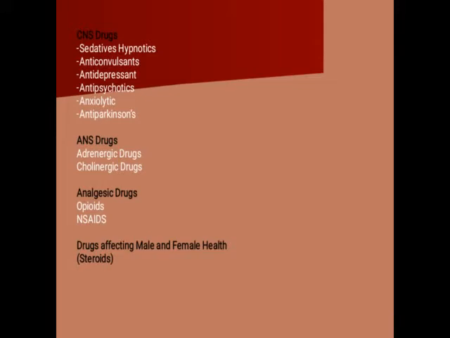For example, if you attach acidic groups, suppose a COOH group, hydrophilicity increases, and if hydrophilicity increases, the drug shows better solubility, but it cannot cross the CNS. So if the drug has to pass to the central nervous system, you should attach another group which can increase the lipophilicity.